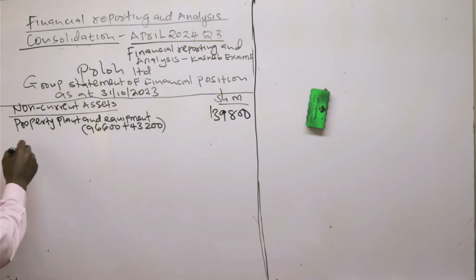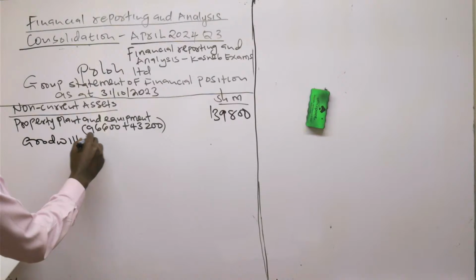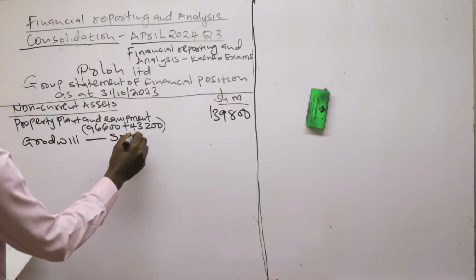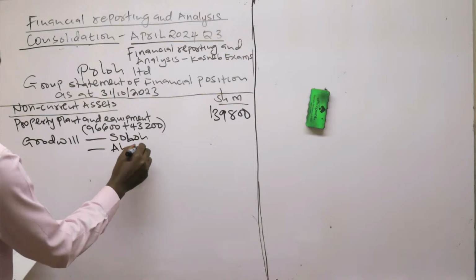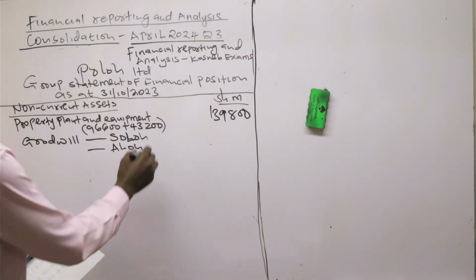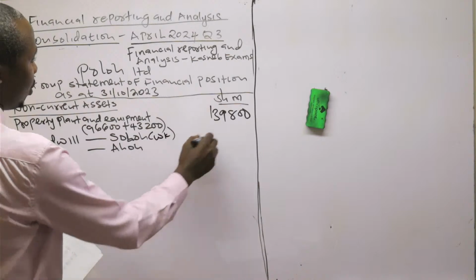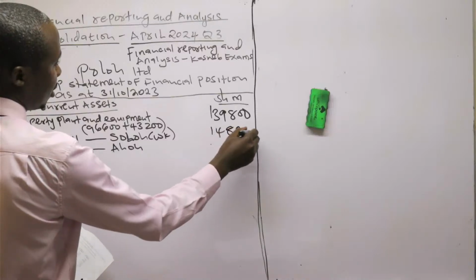Then the next thing is goodwill. So we have the goodwill of Soro, and also we need to consider the goodwill of Allo, beside the investment in Allo using the equity method. So in Soro, remember we did our working. We did the first requirement. The goodwill was 14,880.